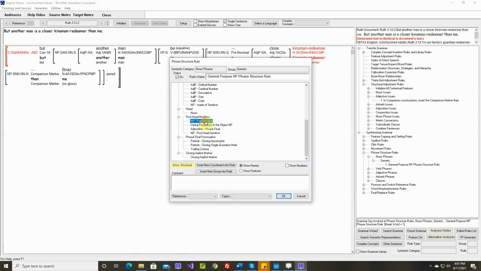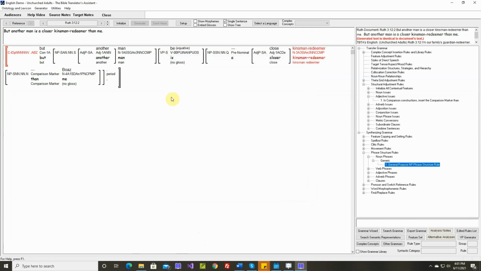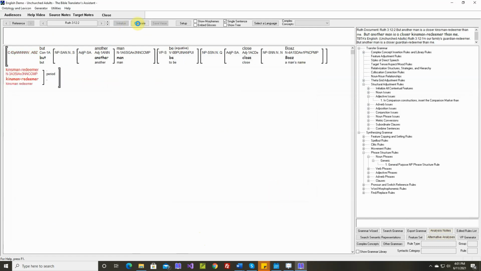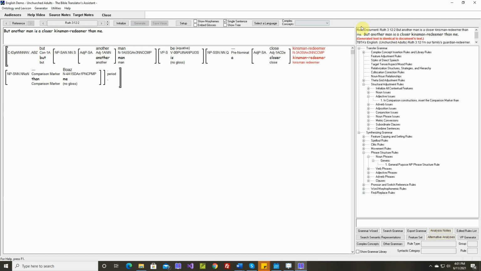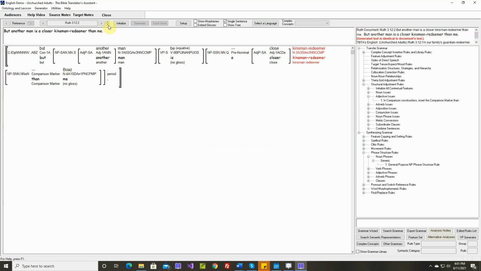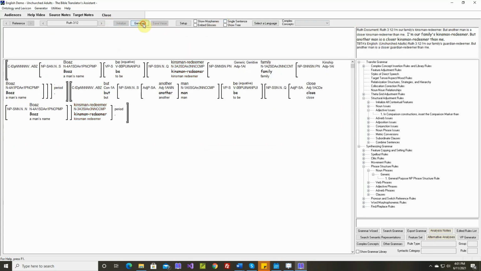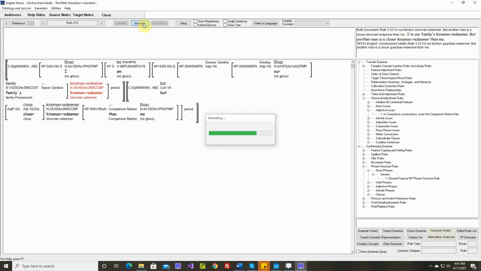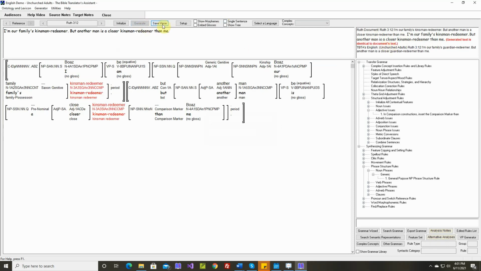Okay, there it is. Let's not put it up there. Let's put it down here. Okay, post-nominal. Now it's not being inserted at the end. It's positioned by the phrase structure rule. That's the last sentence in this verse. Let's save it.